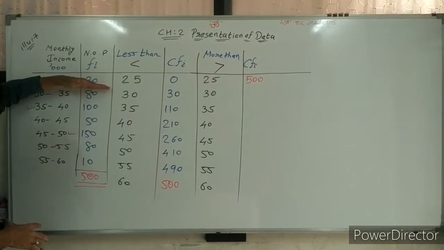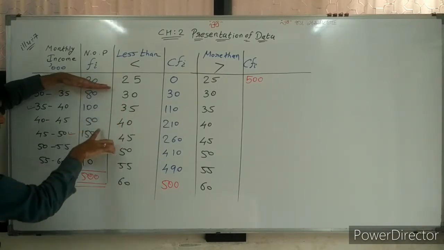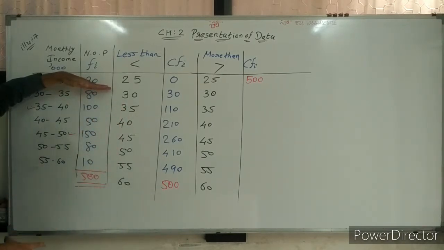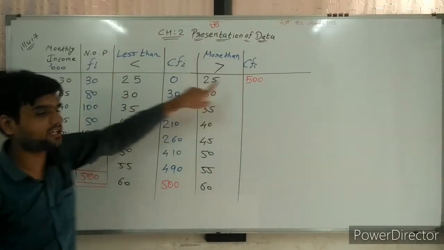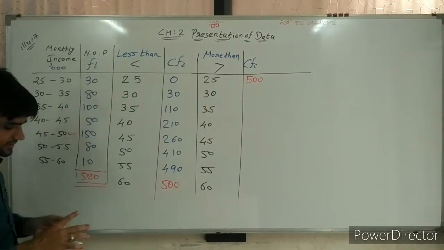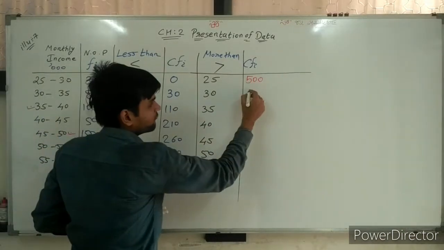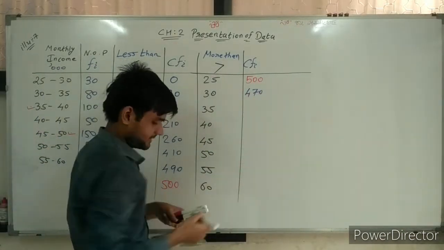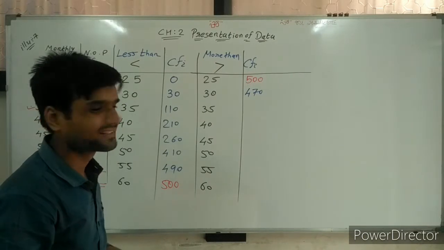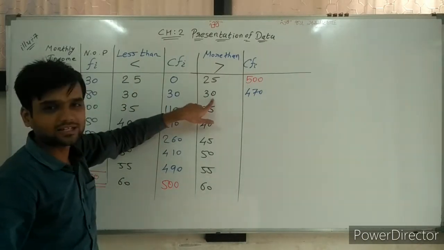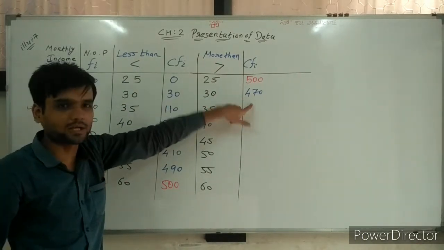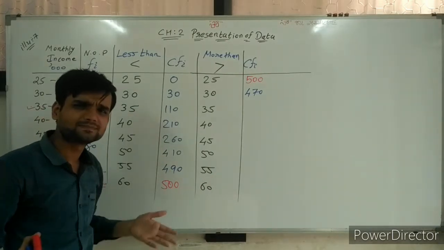Except 30, all are getting more than 30,000 salary. So total of this: 80, 100, 50, 150, 80 and 10. And the other way, 500 minus 30, 470. That is my more than 30,000 rupees salary getting persons. Simple.